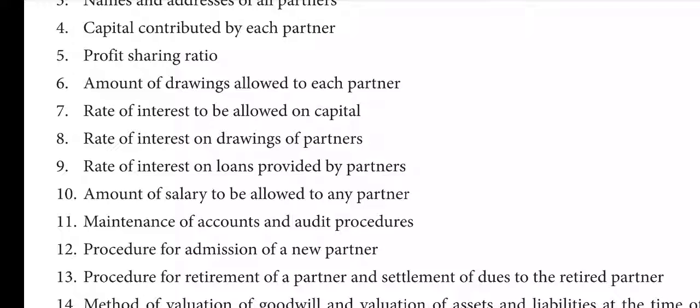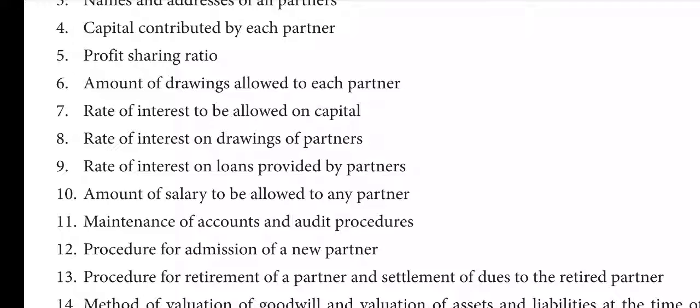Sometimes a partner may provide some loan over and above their capital. In that case, how much each one can give as loan and what interest is to be paid on that loan. And we said business is carried on by all; if a partner is looking after the business, salary to be given, if they agreed, how much. And how to maintain the books of accounts.